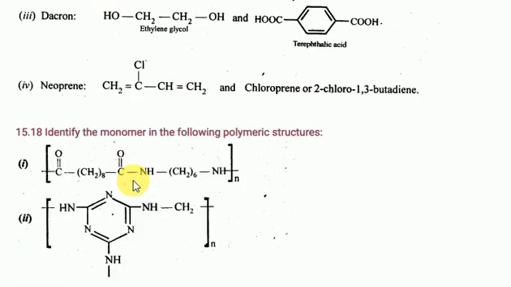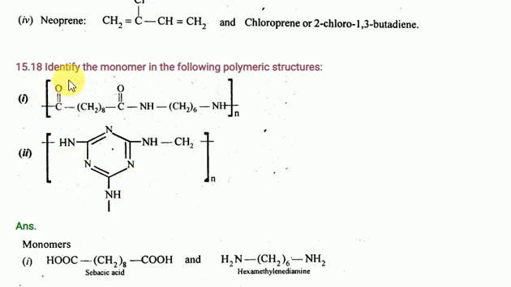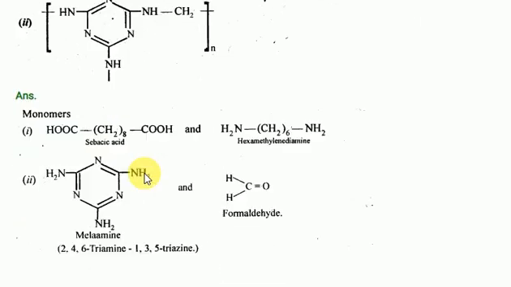Next one is very important. Look at the good students here. Identify the monomers of the following polymers. The polymer is given, and they are asking for the monomers only. Look at nylon 610. How can I say nylon 610? It means there are 6 carbon atoms in one monomer and 10 in the other: the hexamethylene diamine, and here this is sebacic acid only. Sebacic acid contains 10 carbon atoms, along with hexamethylene diamine only.